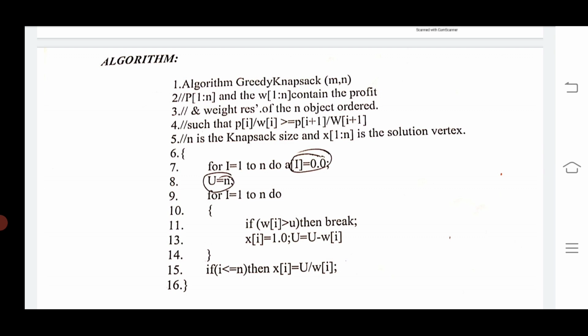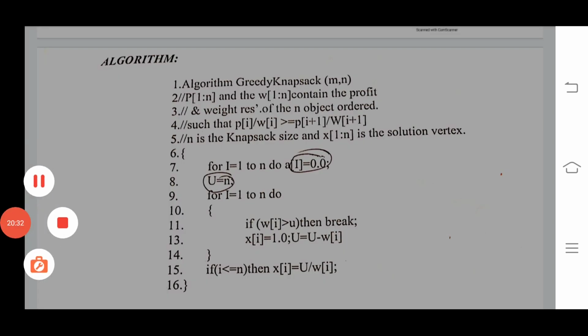M in the sense bag capacity, n in the sense number of objects we need to place into the knapsack. Here P[1:n] and W[1:n] contain the profits and weights. P in the sense profits, W in the sense weights.